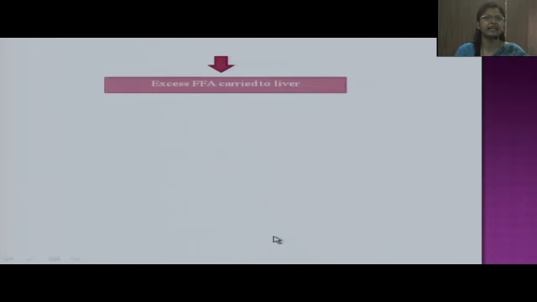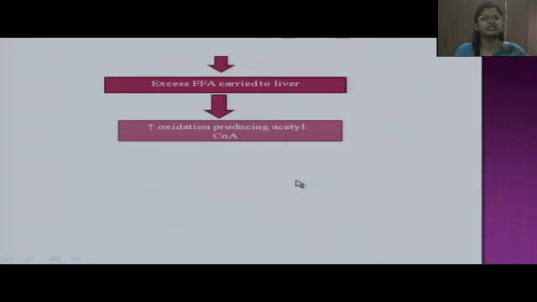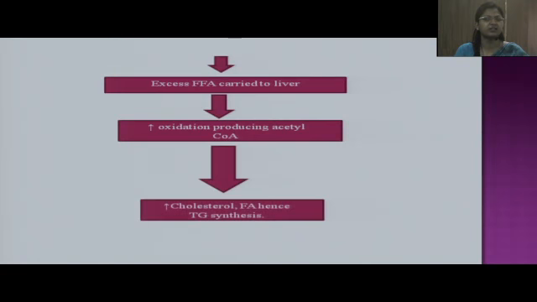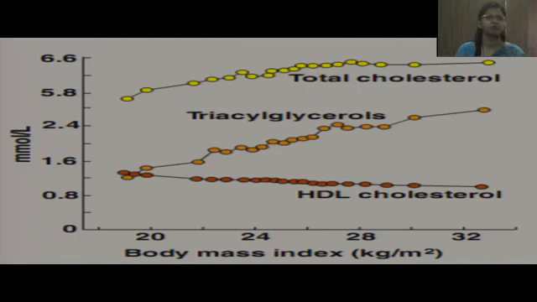and these free fatty acids are carried to the liver in excessive amounts, and in the liver these get oxidized, producing excessive amounts of acetyl-CoA. And as we know, acetyl-CoA is the precursor for cholesterol synthesis and fatty acid synthesis, and hence TG synthesis. And this is how in obesity there are raised levels of cholesterol, raised free fatty acid levels in the circulation, and raised levels of triacylglycerols, that is hypertriglyceridemia. So deranged lipid profile is seen in case of obesity.